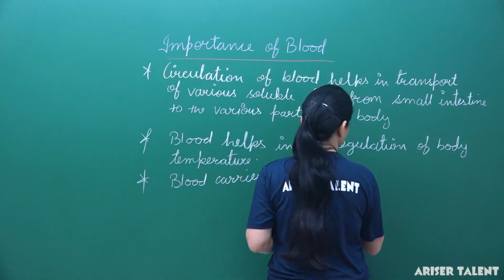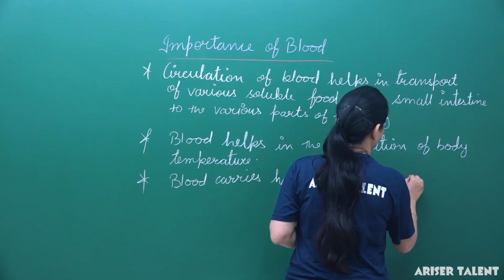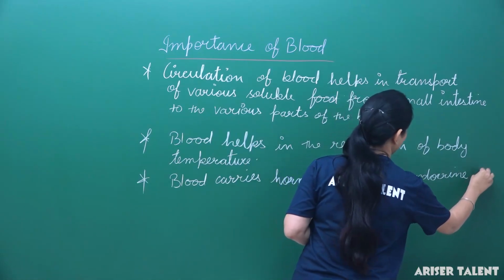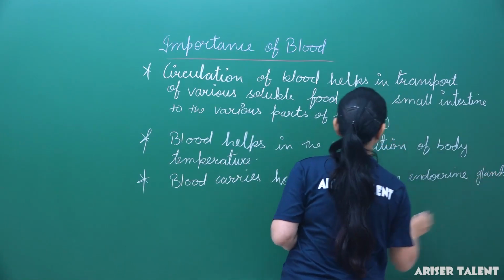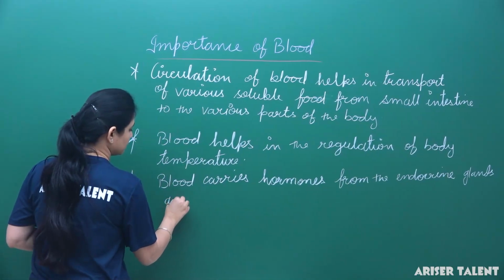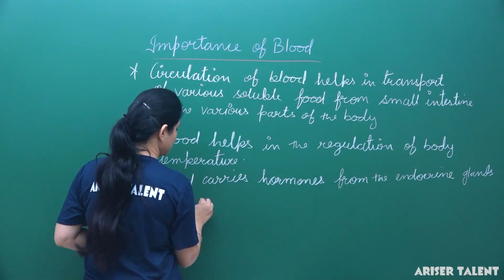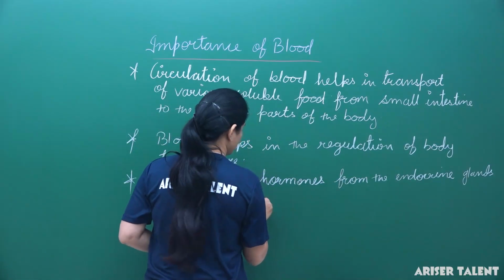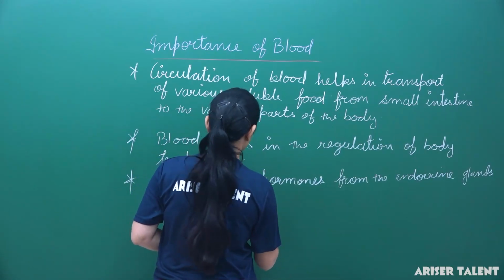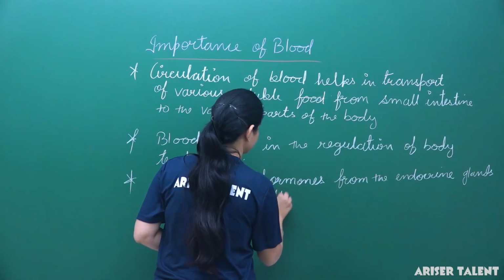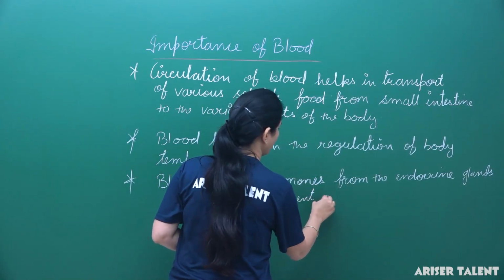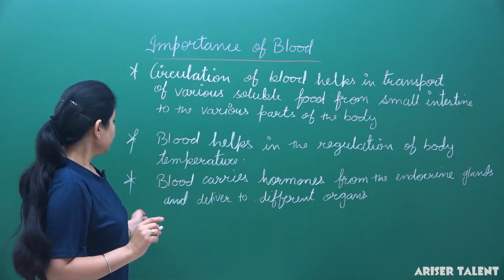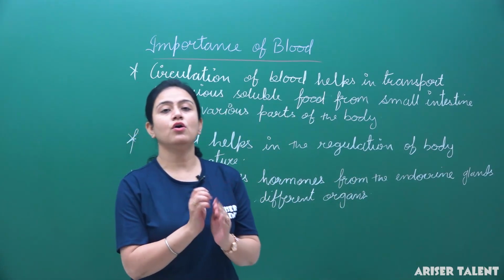Blood carries hormones from the endocrine glands and delivers them to different organs, to the site of the organ. Besides this, blood transports oxygen as well.